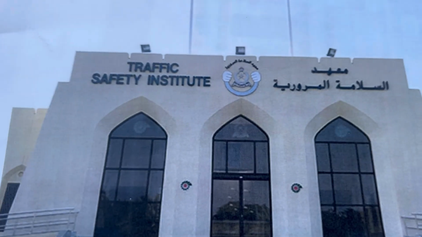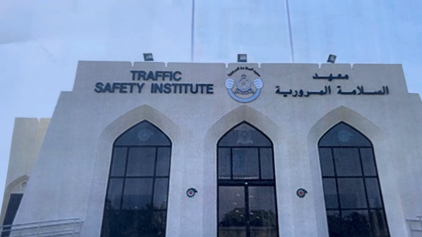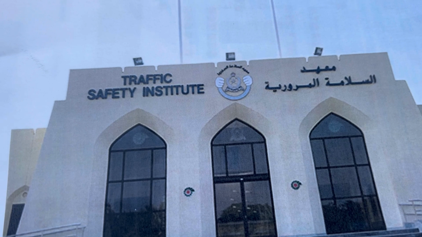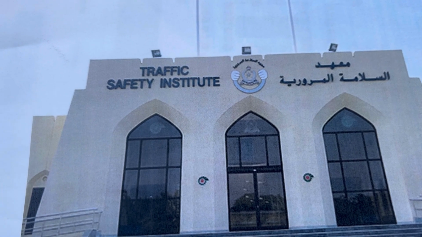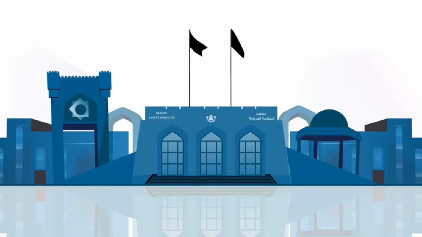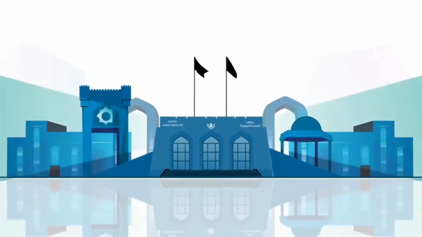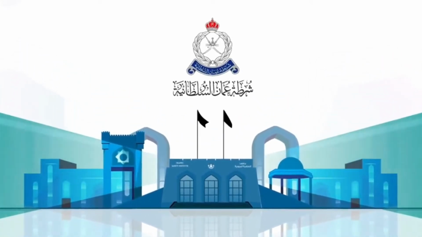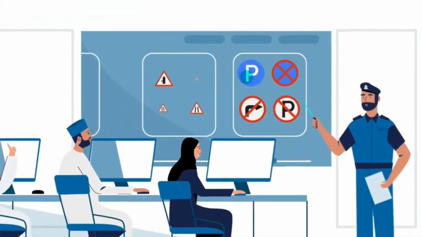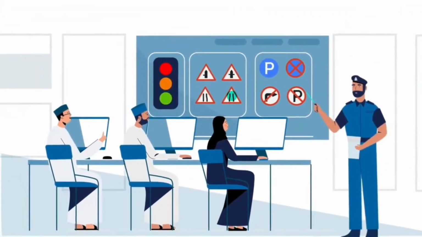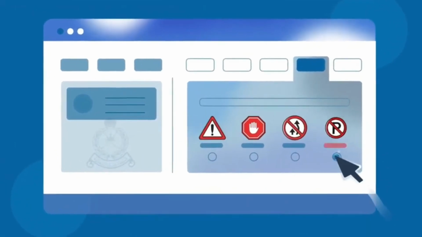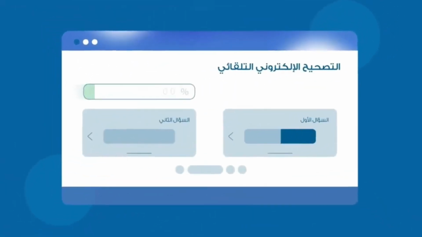All right, my good friends, the first exam will be traffic signals. You have to go to the Traffic Safety Institute. You will do the exam there inside the office. The first stage: your trainer will guide you to the test hall, and then the examiner will test you with 15 questions. You must answer 15 questions, and this will be your first test.